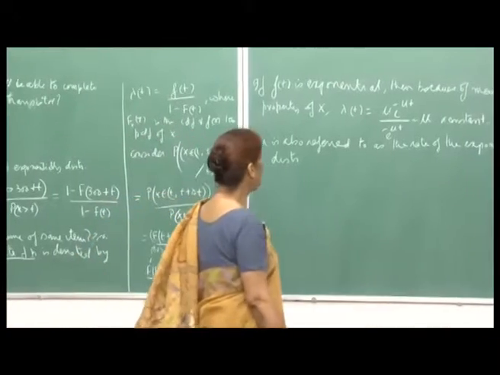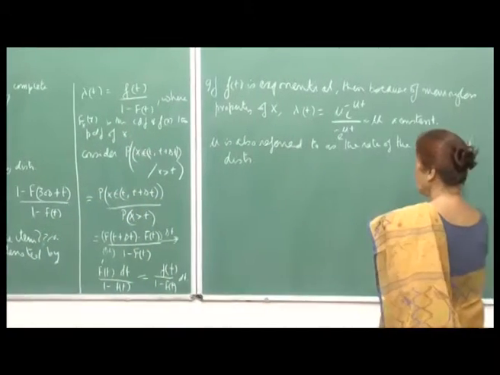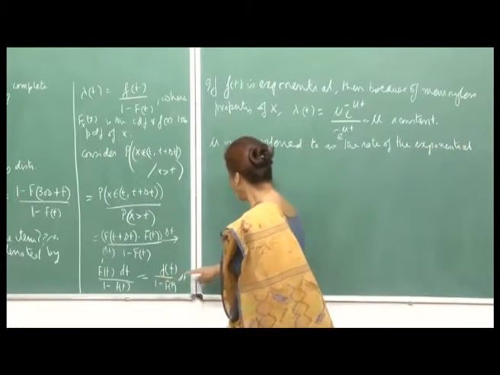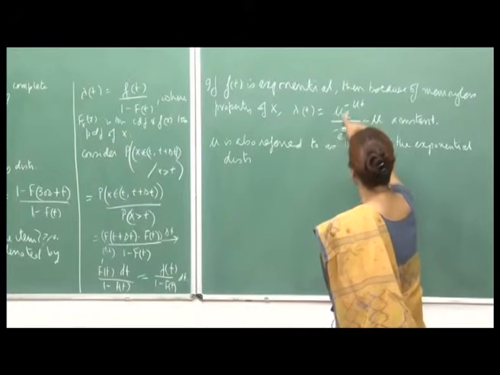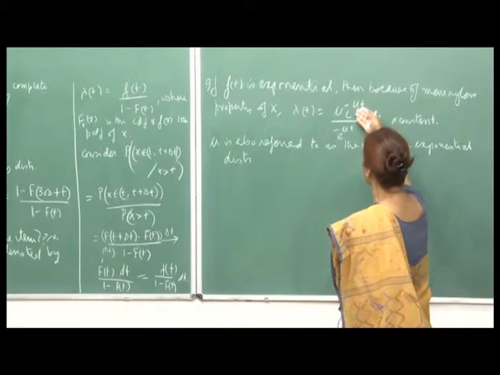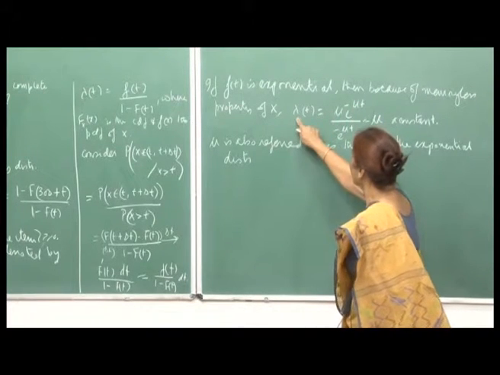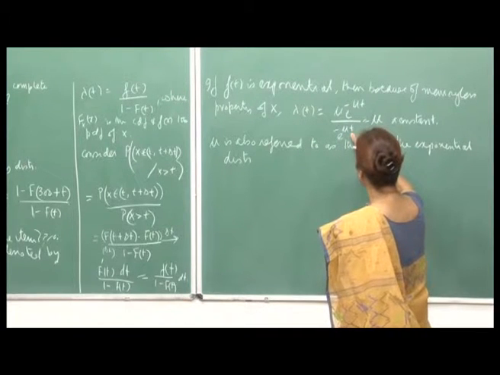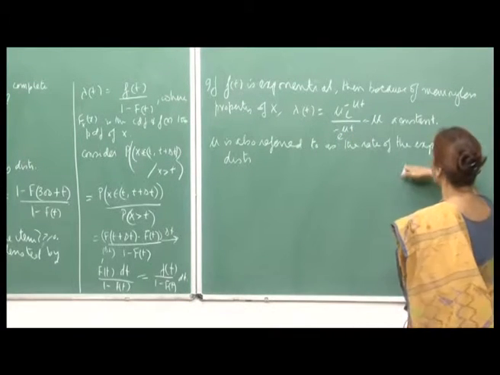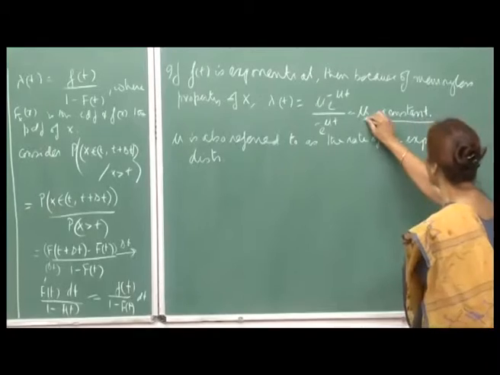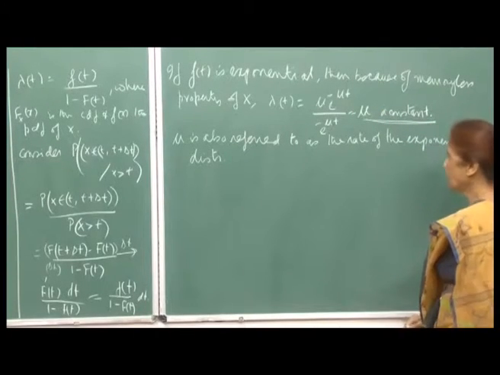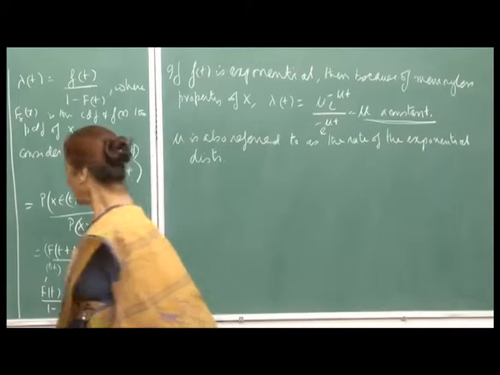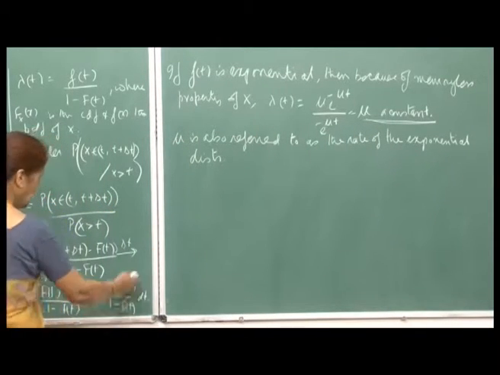Now if f t is exponential, when you write this out, the PDF is mu e raised to minus mu t. I have used the symbol mu because lambda is already being used here. And 1 minus f t will be e raised to minus mu t. So, you see this is mu, a constant. For an exponential random variable, the hazard rate is a constant, it is not a function of t. Otherwise, as you see, this will be a function of t.